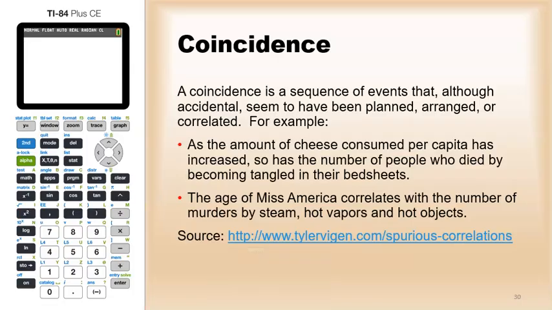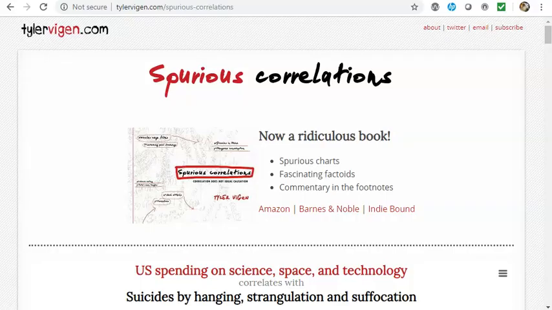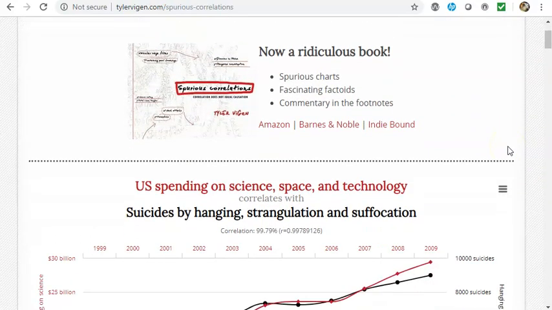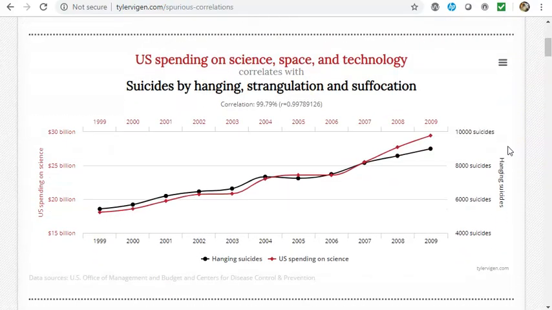If you want to see a bunch more of these, there's a website called Spurious Correlations. It has a bunch. It even has a book if you want to buy one. But like, U.S. spending on science, space, and technology correlates with suicides by hanging, strangulation, and suffocation. You see the correlation is 99.79%. So the correlation is 0.99789. Almost perfect.